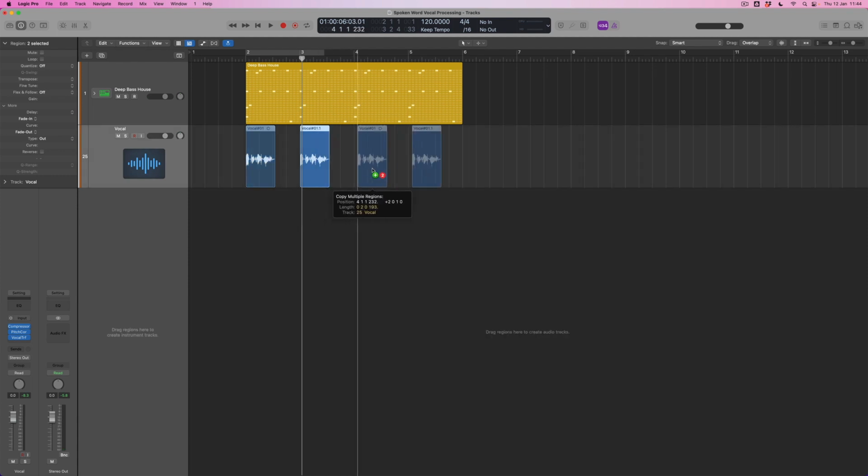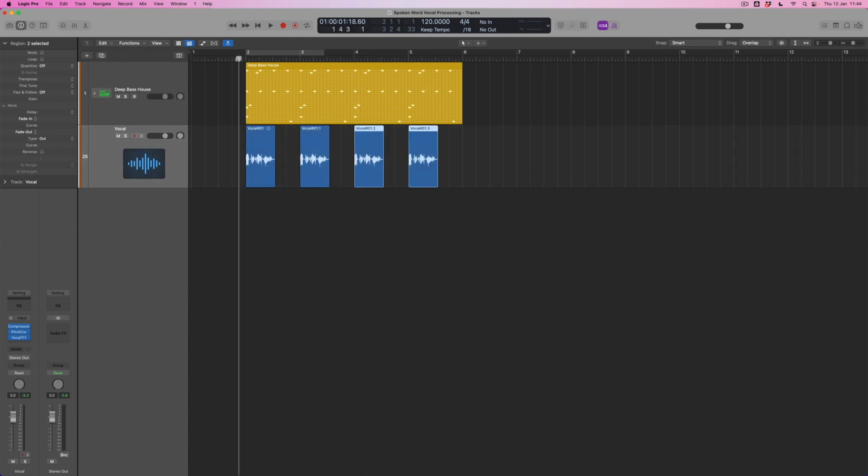Let's have a listen to this. Maybe the beat needs to be a bit faster. Vocal transformation. Let's take it up to 125. Now remember, because the audio file isn't being flex timed, it's not going to change in terms of its speed, but the MIDI behind it is.